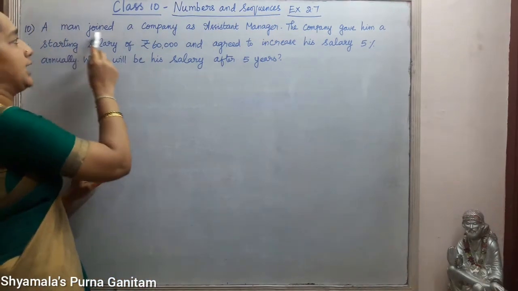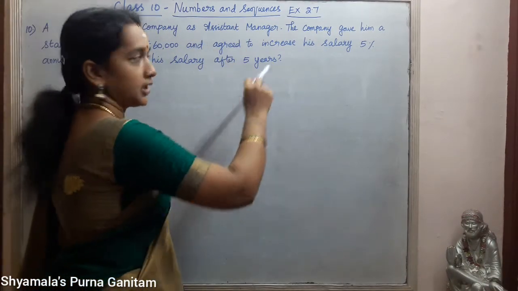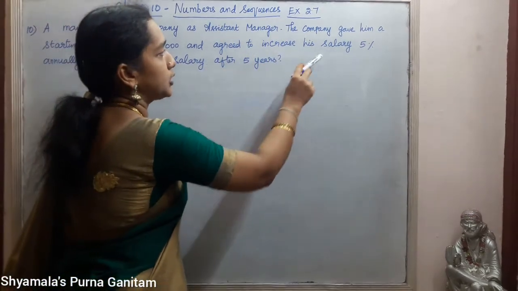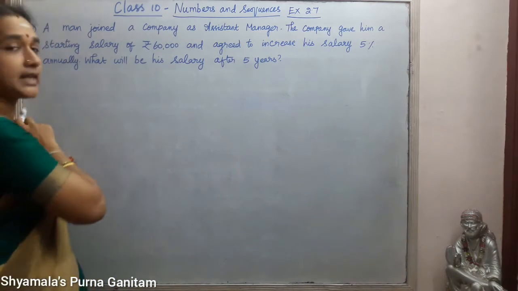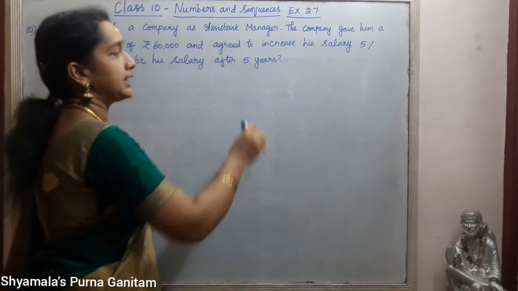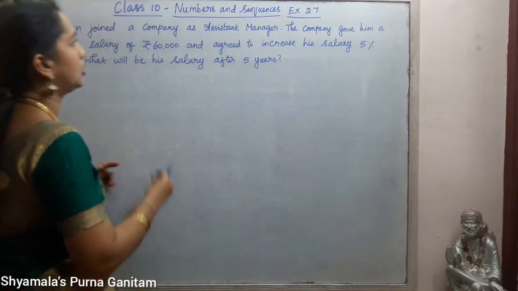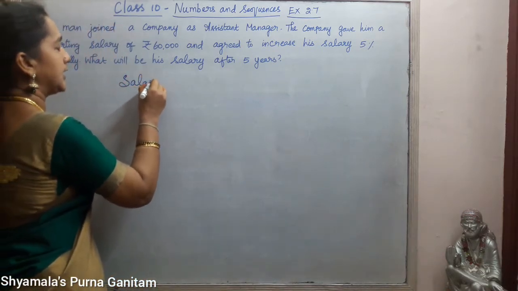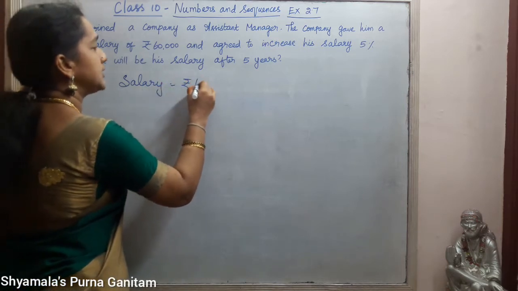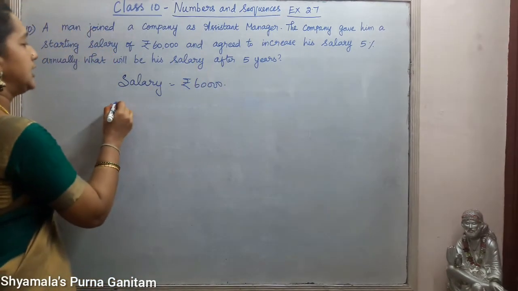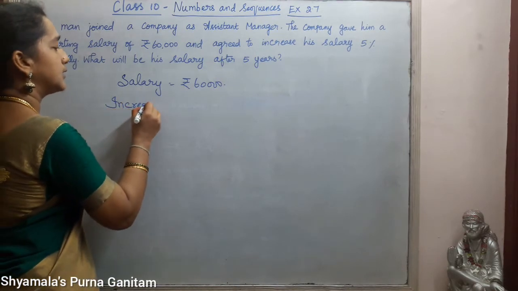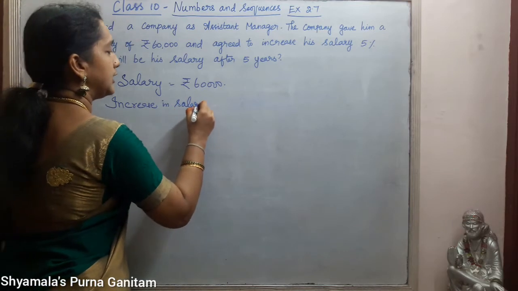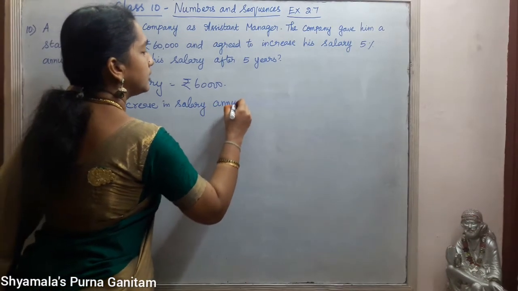The 10th sum is, a man joined a company as assistant manager. The company gave him a starting salary of 60,000 and agreed to increase his salary 5% annually. What will be his salary after 5 years? Okay. So, starting salary is equal to rupees 60,000. Increase in salary annually